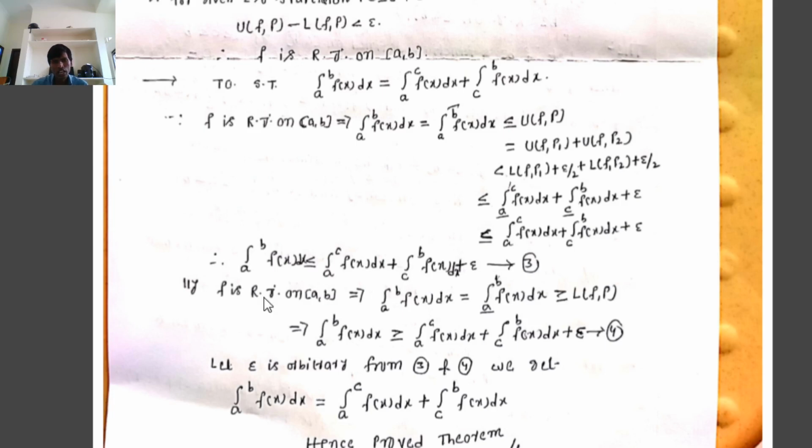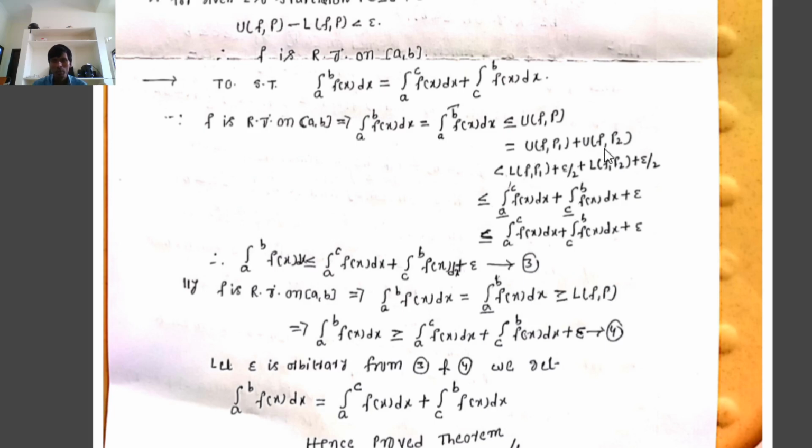Similarly, since f is Riemann integrable on the closed interval a comma b, we consider the Riemann integration equal to the lower Riemann integration. The relation between the lower Riemann integration and the lower Riemann sum is L(f,P) less than or equal to the lower Riemann integration from a bar to b of f of x dx, so the lower Riemann integration is greater than or equal to L(f,P).